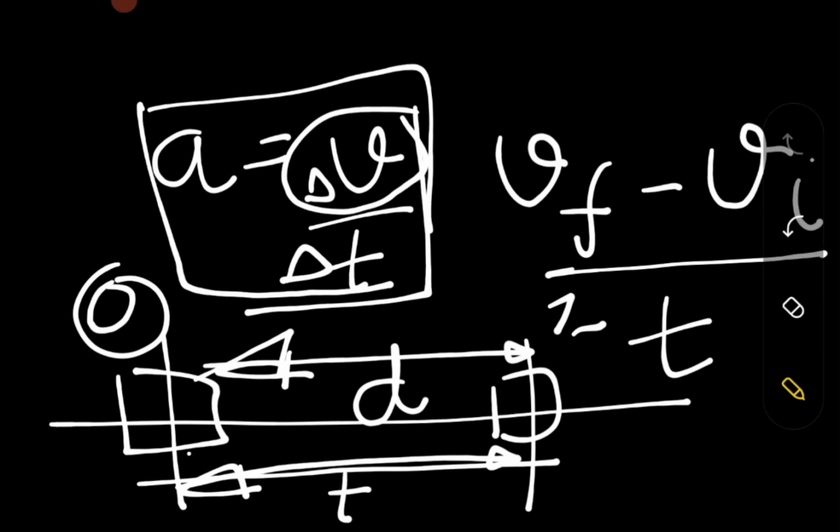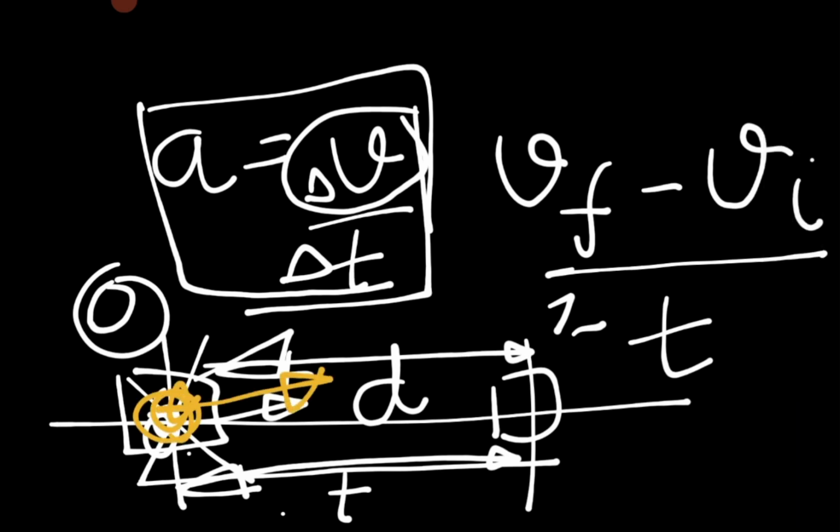Now, the speed with which that particular box is going to jump is called the initial velocity, which we call u. Remember the symbols very carefully.